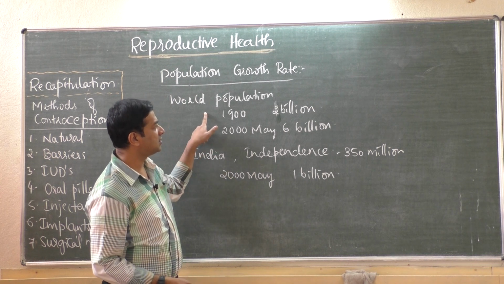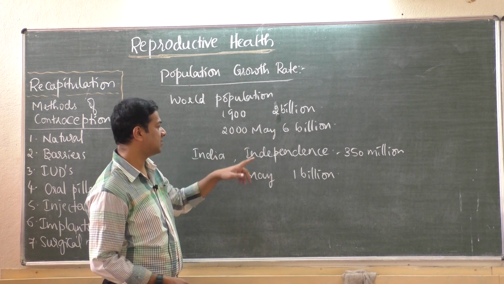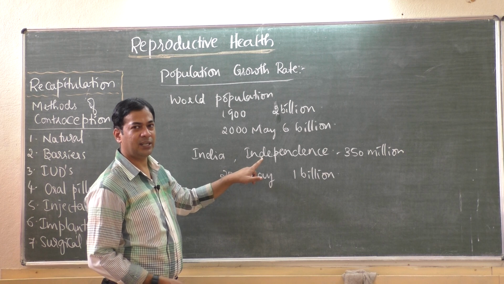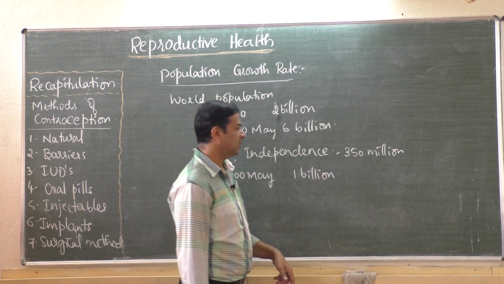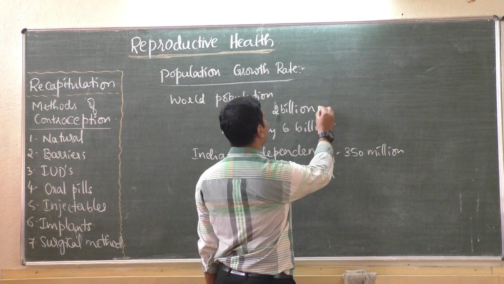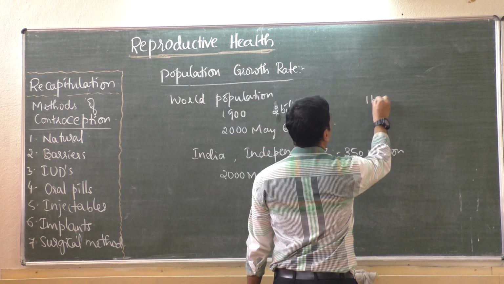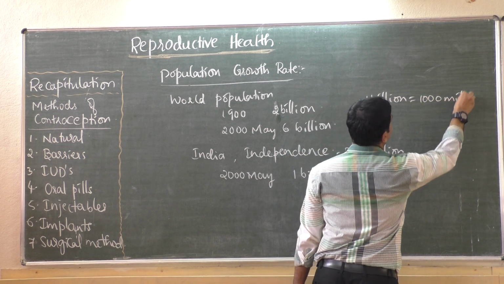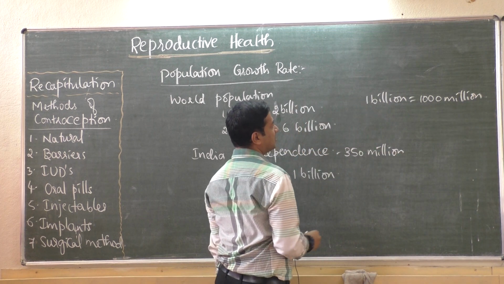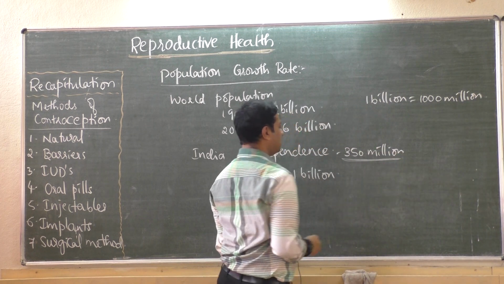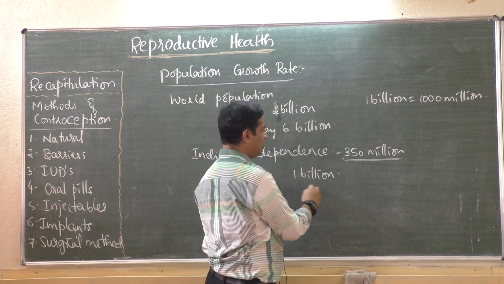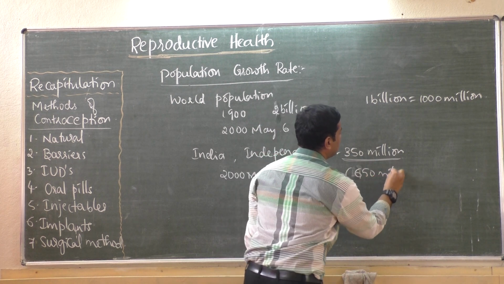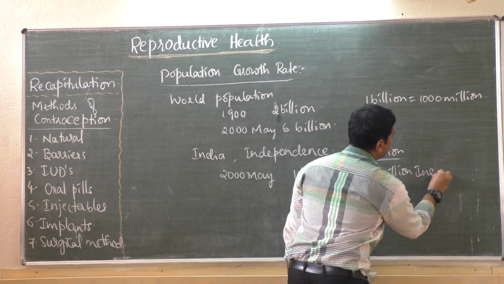The world's population increased 3 times in 100 years. In India, during independence, in the 1950s and in 1947, it was 350 million. You know, if you convert billion to million, 1 billion means 1000 million. That means it was only 350 million in India, then it increased to 1 billion. That means almost 650 million increase in population.